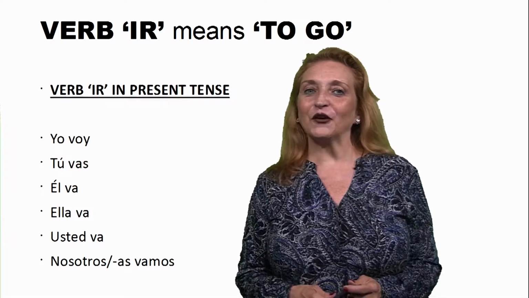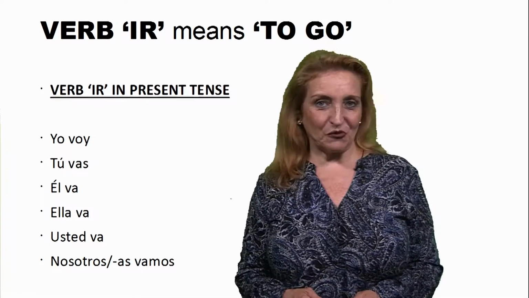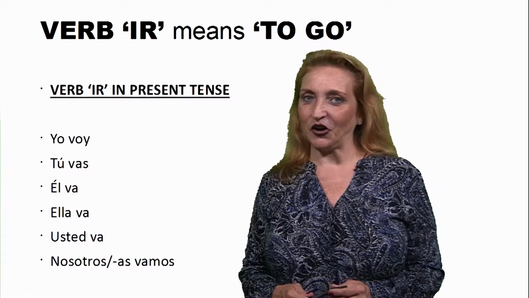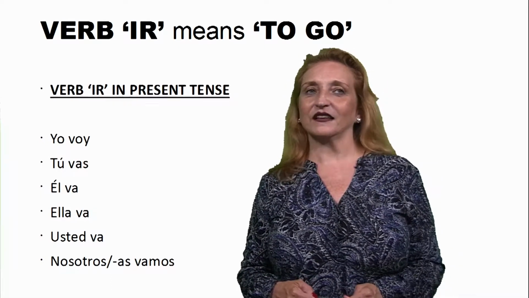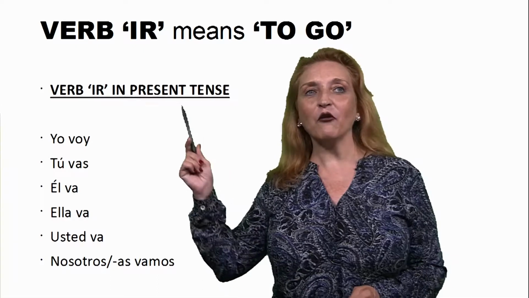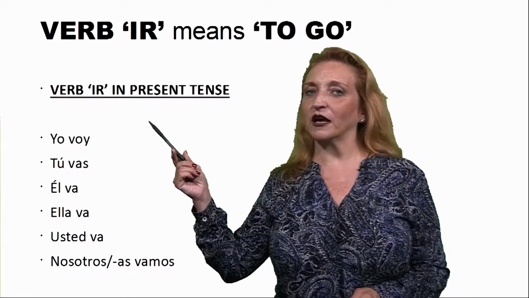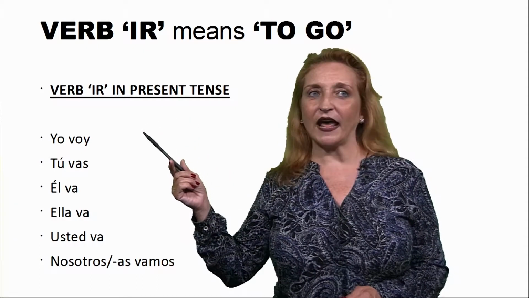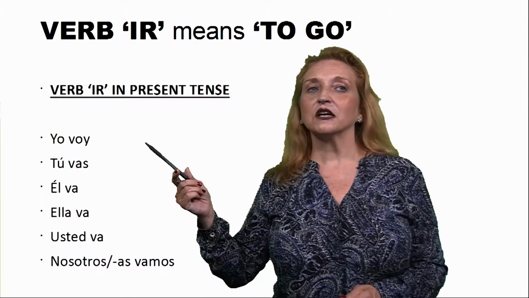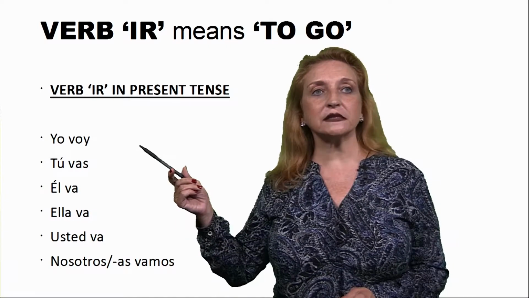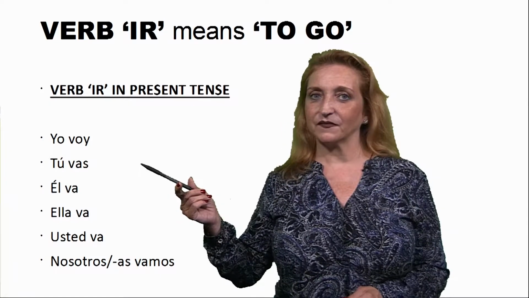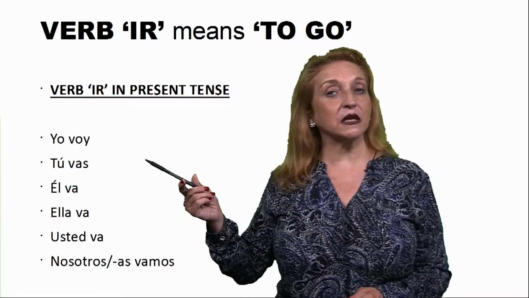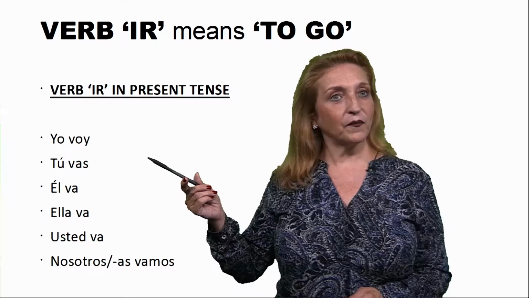And today we start with a new topic. We are going to talk about and explain the verb ir. The verb ir means to go in Spanish, and we are going to do it in the present tense. Yo voy. Yo voy means I go. Tú vas. Tú vas means you go.